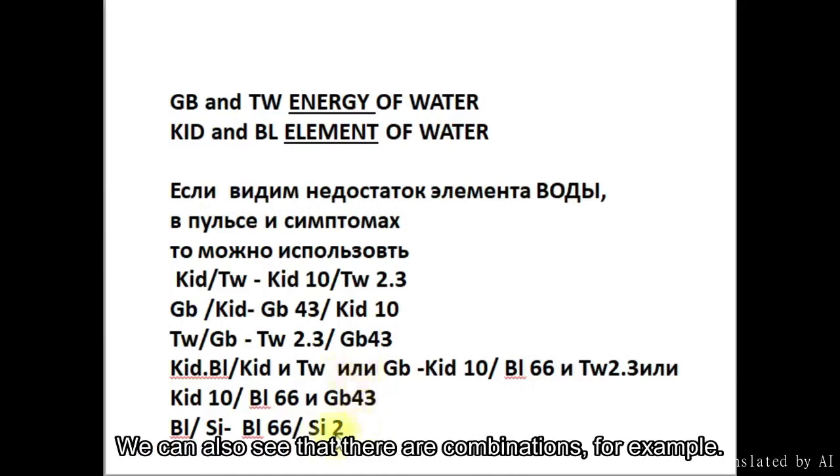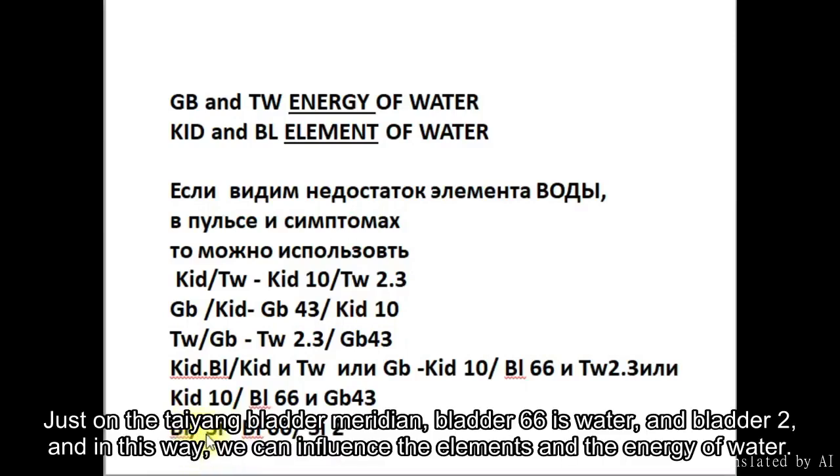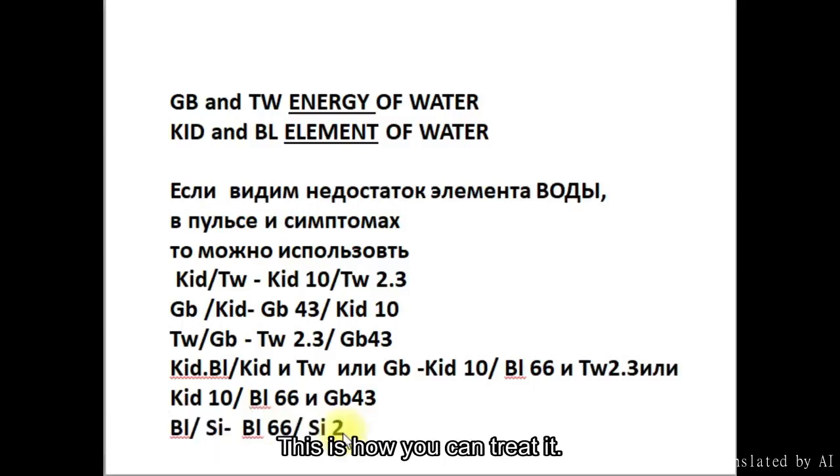We can also see that there are combinations, for example, just on the Taiyang bladder meridian, bladder 66 is water, and bladder 2, and in this way, we can influence the elements and the energy of water. This is how you can treat it. It has a remarkable effect. Thank you for your attention.